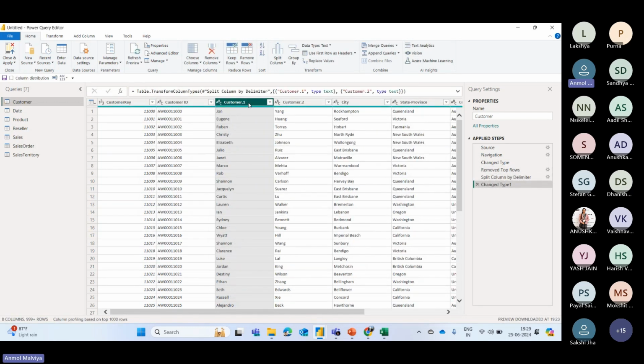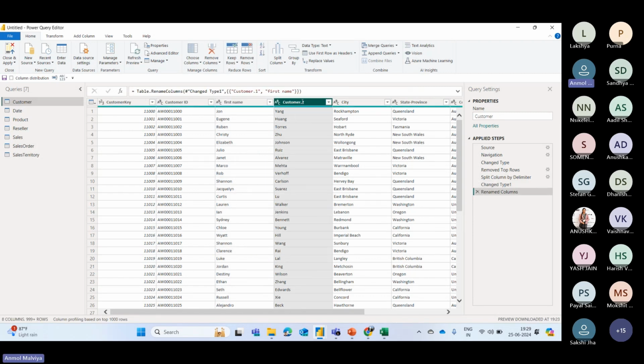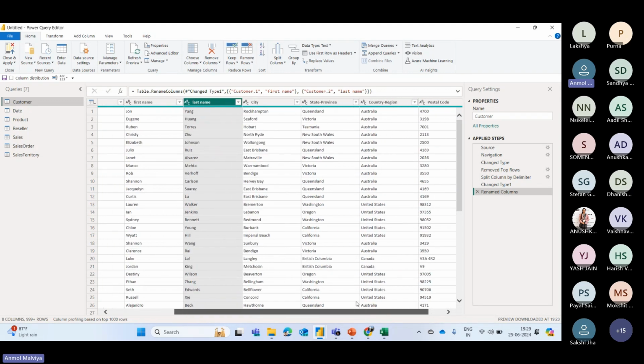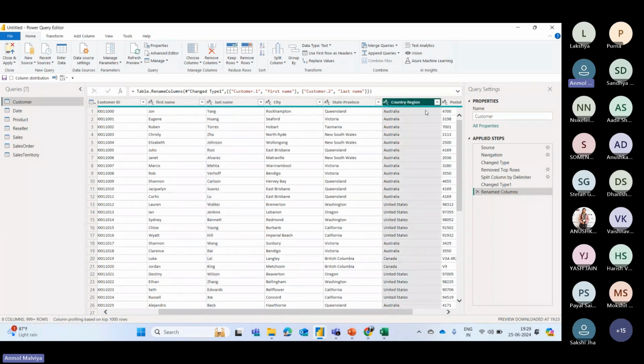Right now you can see that the name has got divided into two parts. The first one is our first name, so we can rename the column. You can simply double click on it and rename that, and similarly, you can rename the other column too. So this is the way you can split columns. You can also do that for date and time columns if they are available in your data set. Then we have some columns related to the location also, which we will see further in our report.